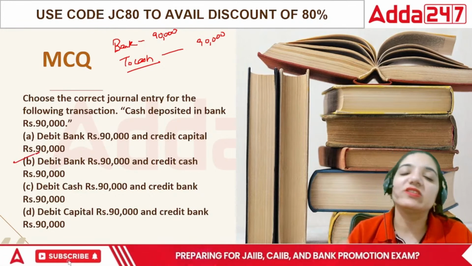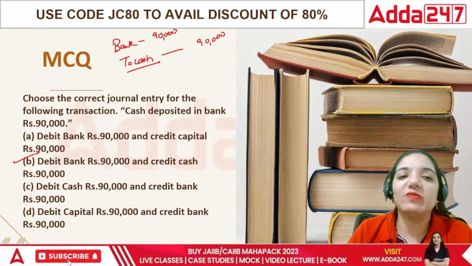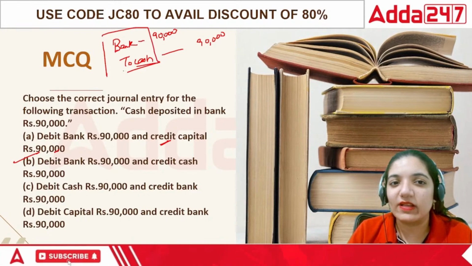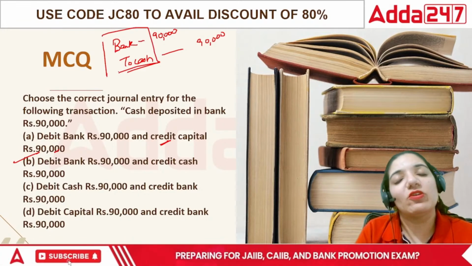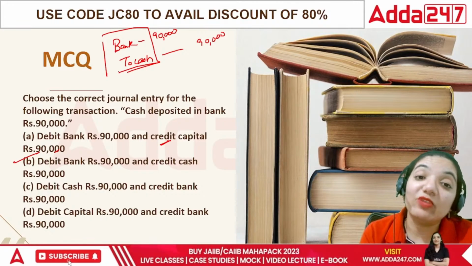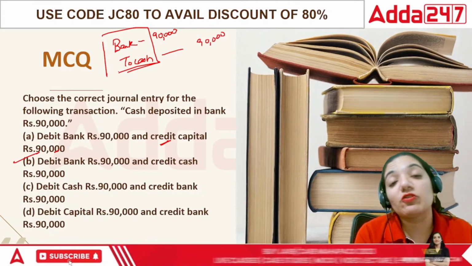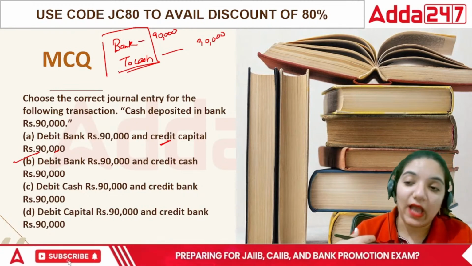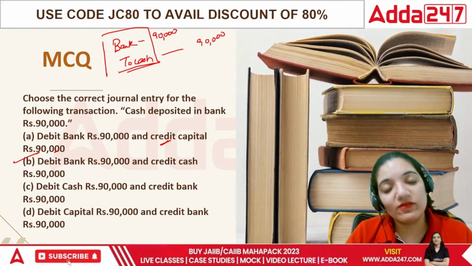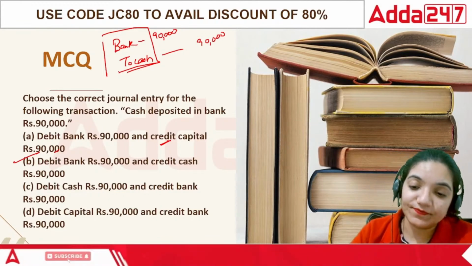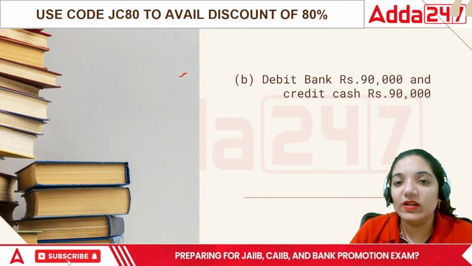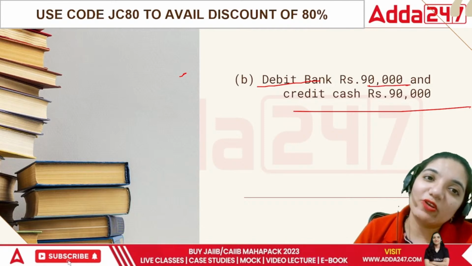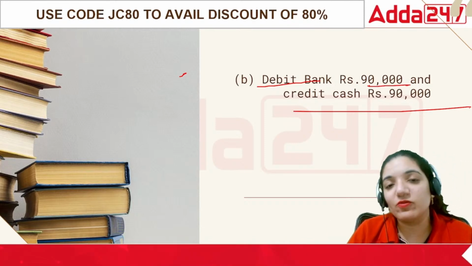In terms of journal, always be very clear with what your answer is. If you are clear with your answer, then other options will always get shuffled out. That's the beauty of this area. Whenever we are talking about journal, never look at the options first, always look at the applicability of the rules, and once you are clear with that, then move on. Debit the bank balance and credit the cash balance. The journal entry will automatically be correct when we do this.